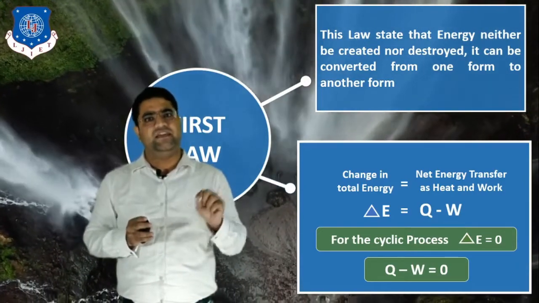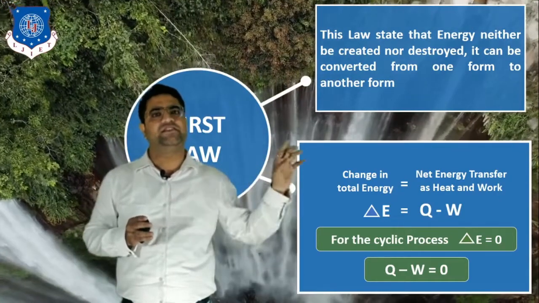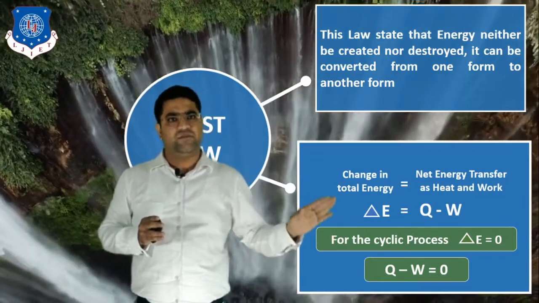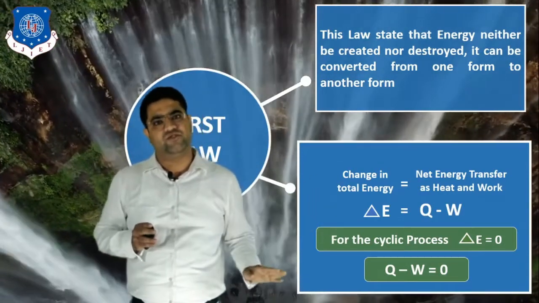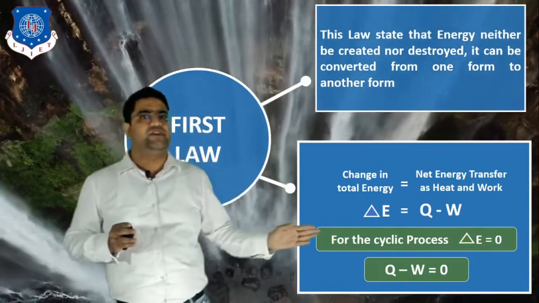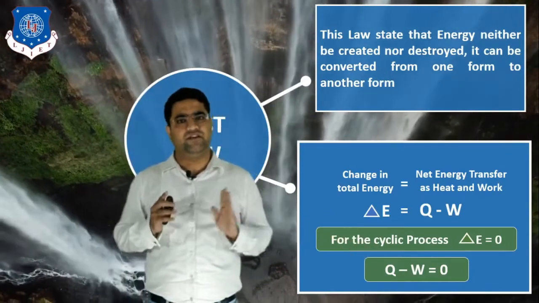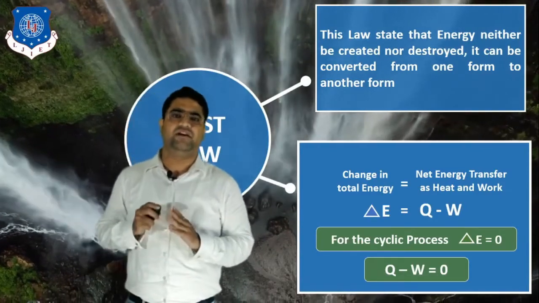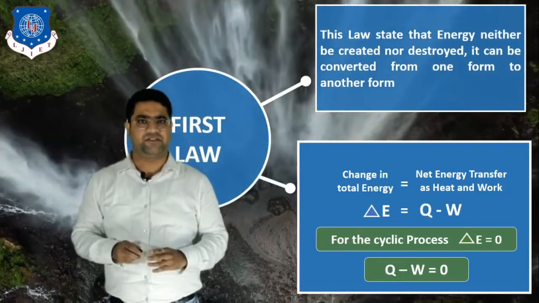So delta E in the case of a cyclic process is 0. So we can write that delta E equals 0. So finally you can write the first law for the cyclic process as Q minus W is equal to 0. Okay. So this is all about the first law of thermodynamics.